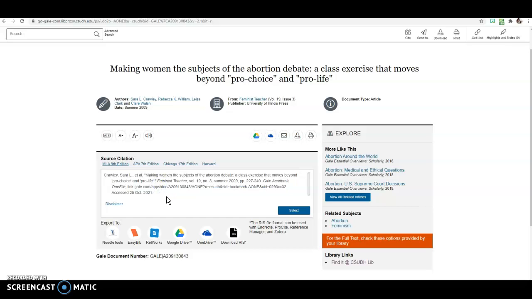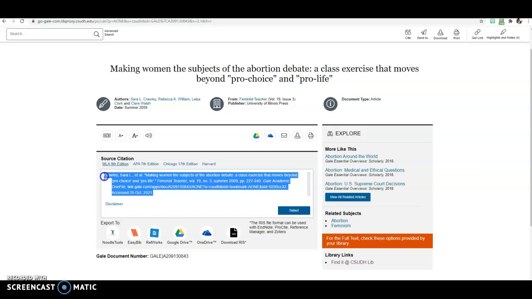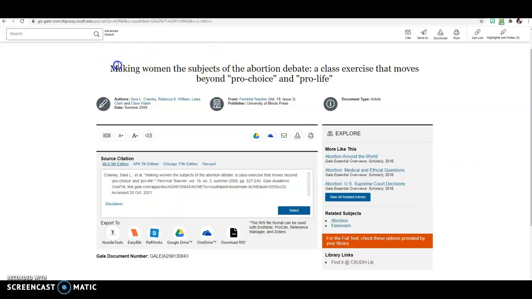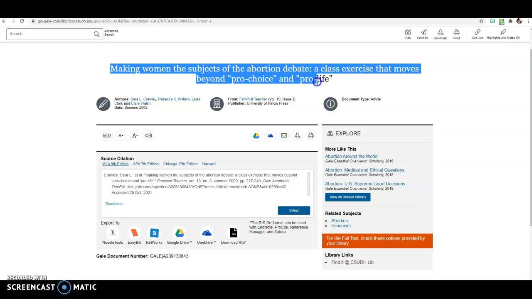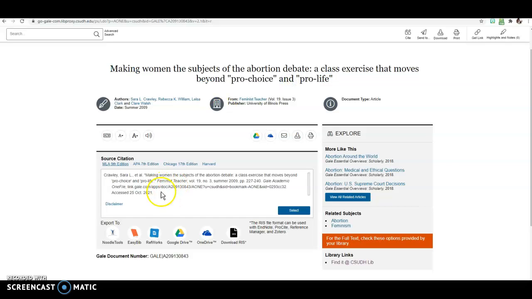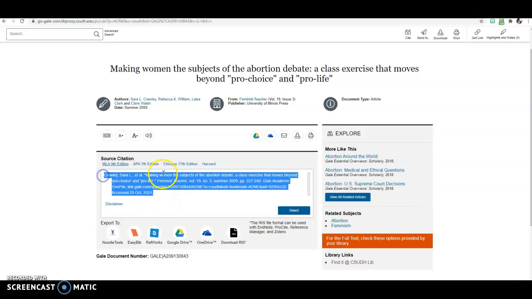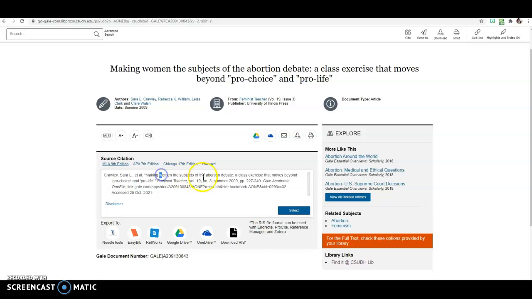But notice that it is done with a computer, and so notice that here the title is all lowercase, right? So this is incorrect. So you will have to go in and make sure that you change all of the words to make sure that it is capitalized. So yes, you can copy and paste it, but it is done by a computer. You might see that a lot online, and so that means you have to go back and change it. So you can copy and paste it, but you're going to have to make sure that you capitalize all of the words on here.